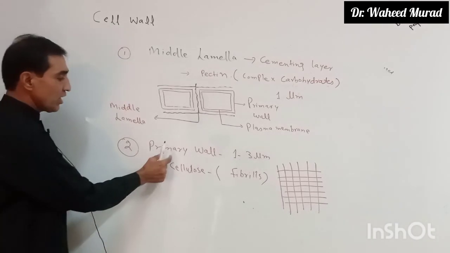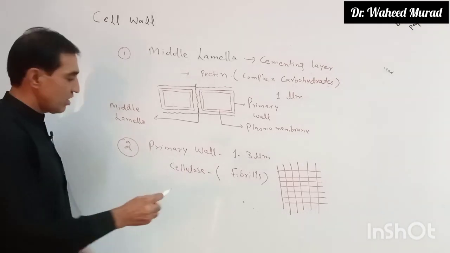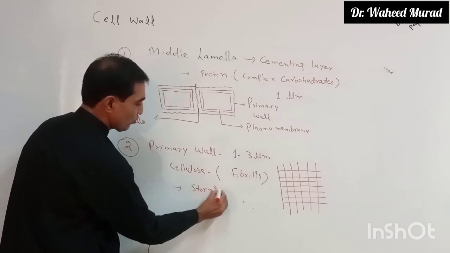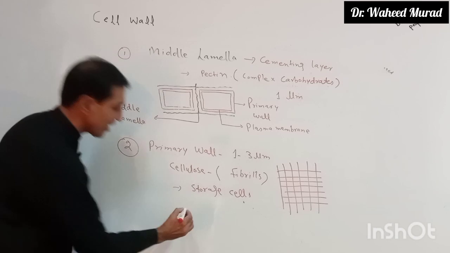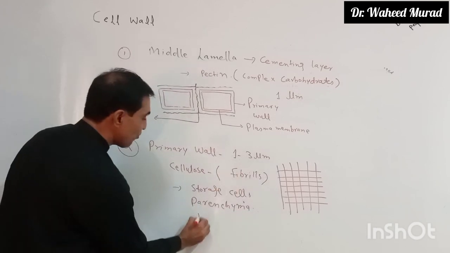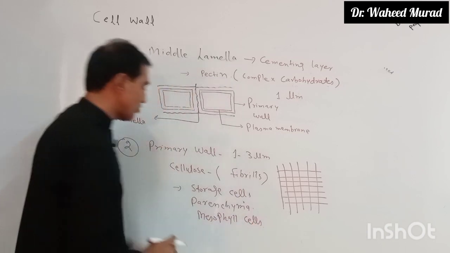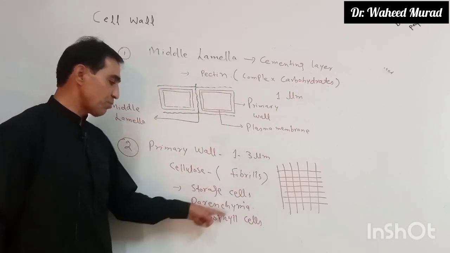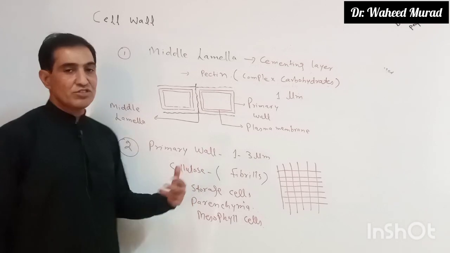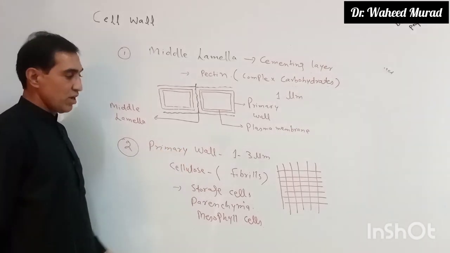Okay? Now, in some cases, the primary wall is the only layer found in the cell. For example, storage cells, which are technically known as parenchyma cells. Mesophyll cells. The special cells in leaves are also parenchymatous cells, parenchyma cells, we will read the details later. Mesophyll cells or green parenchyma cells, also called chlorenchyma, have only the cell wall, the primary wall.